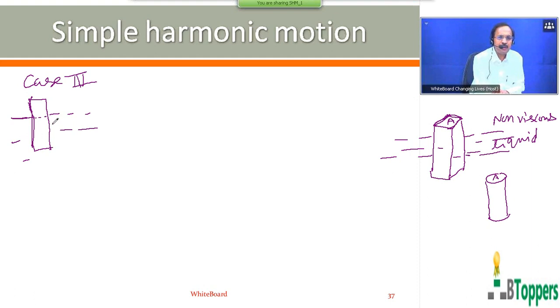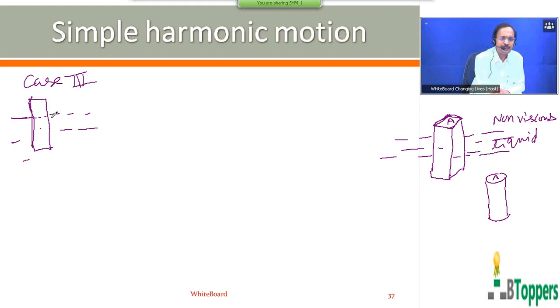Now see, I am going to show that it can be proved that when the block is slightly pushed down below the equilibrium position and released, then it will perform simple harmonic motion. We are going to calculate the time period of oscillations of the simple harmonic motion. Let us first consider the forces which act on the block when it is floating in equilibrium. So when it is floating in equilibrium, two forces act on the block.